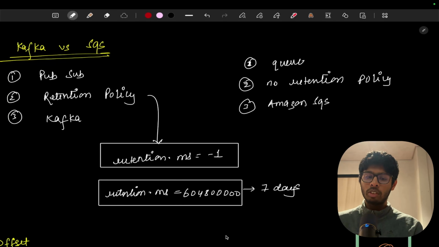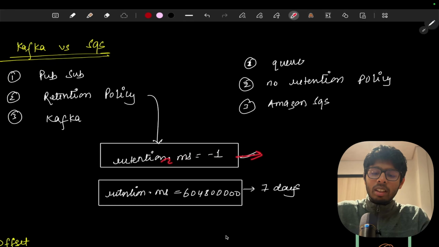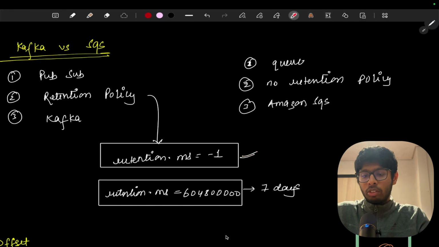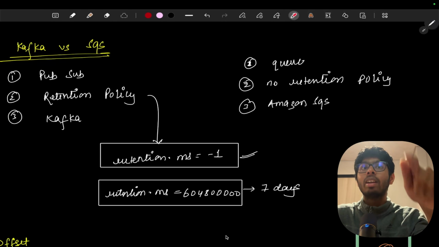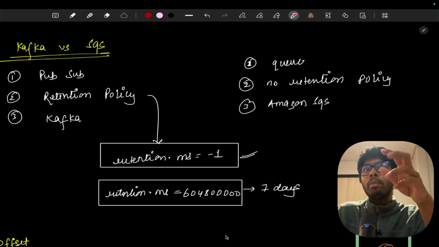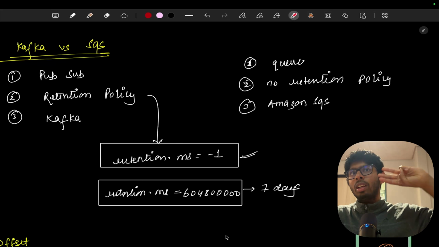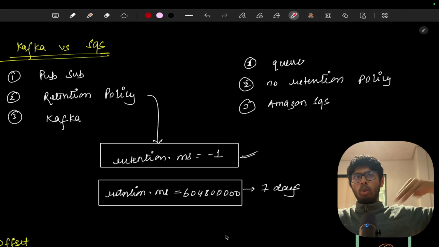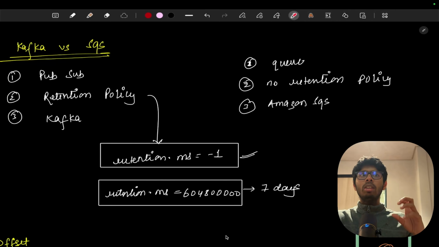But in Kafka, we have a retention policy. This is the retention.ms keyword. Whenever we set the retention.ms value in the Kafka configuration to -1, it means the data is never going to be deleted. It is going to be stored in the topics, in the brokers. And remember, the brokers work in leader-follower mode, so the data is going to be present in all three brokers if we have a three-broker setup of Kafka, because Kafka is fault tolerant. It tries to be fault tolerant.